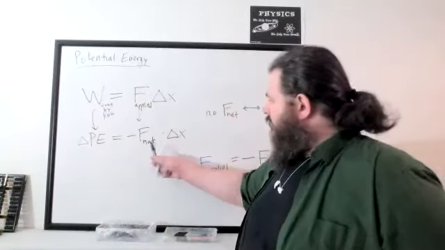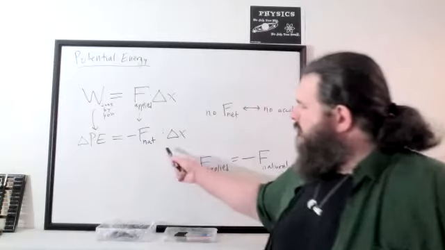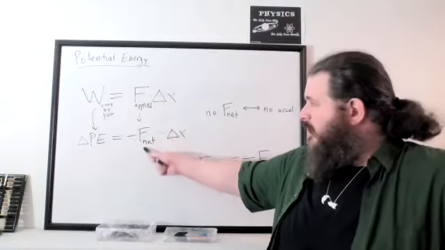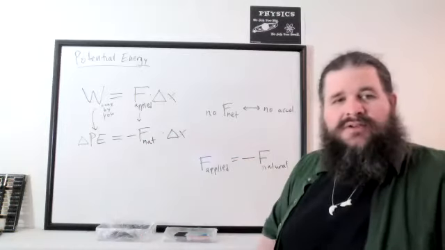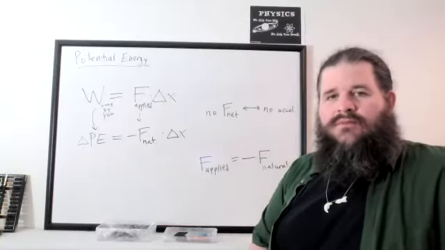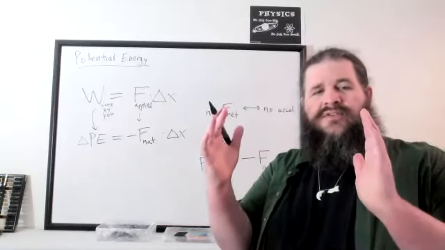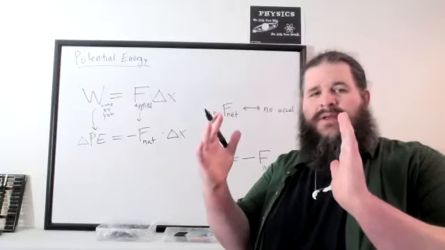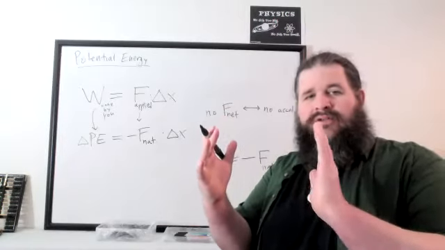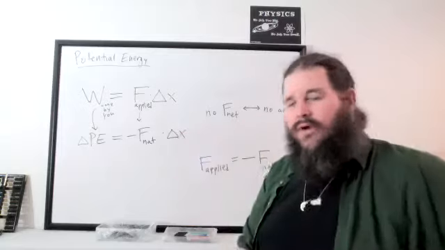We've got a force. And really the problem with this is that as long as the force is constant, this works fine. You can just multiply the constant amount of force times the distance traveled. But if the force is changing, for instance, in this case of a spring, if the spring is at its equilibrium length, there's no force at all. If you compress it a little bit, you get a little bit of force. If you compress it a lot, you get a very strong force.